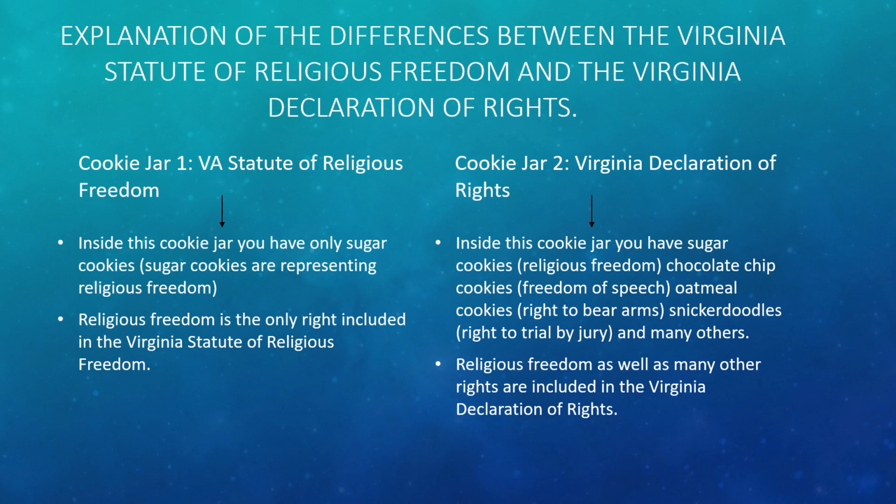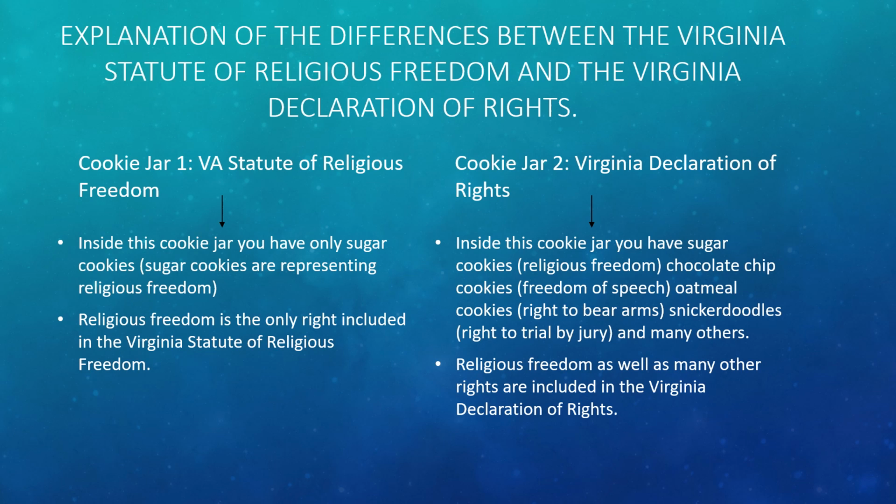So, a good explanation of the differences between the Virginia Statute of Religious Freedom and the Virginia Declaration of Rights. Picture a cookie jar, okay? You've got two cookie jars. One is the Virginia Statute of Religious Freedom, and one is the Virginia Declaration of Rights.